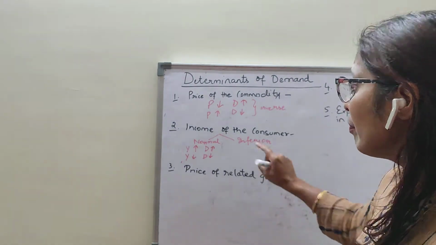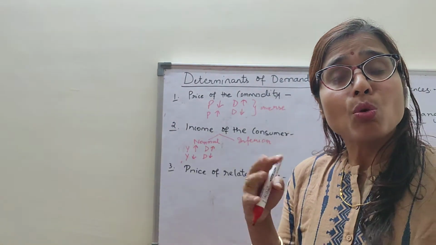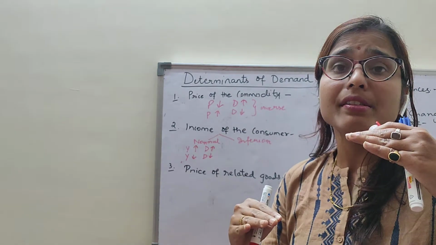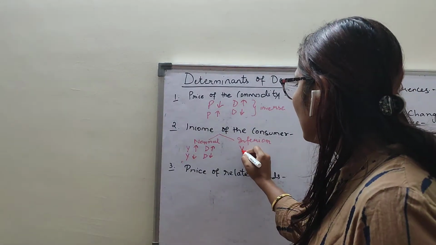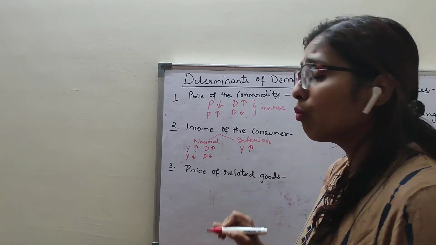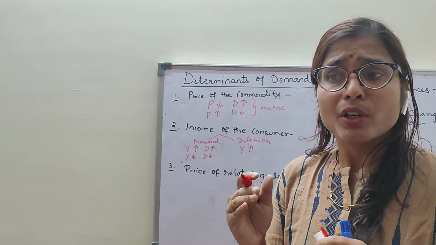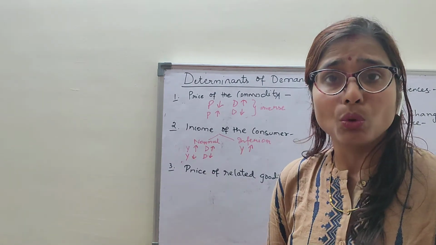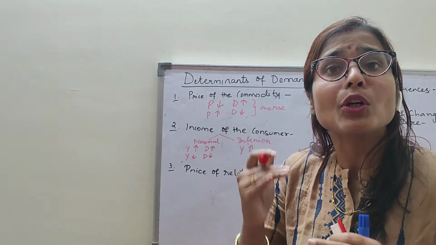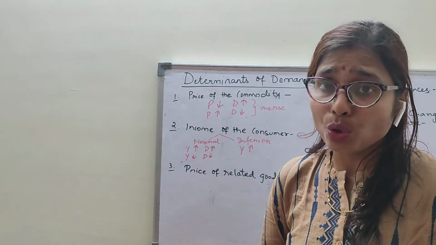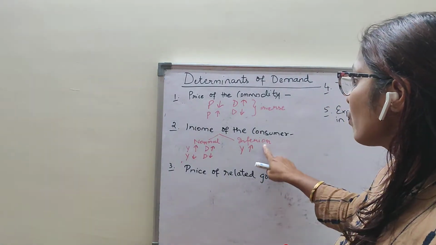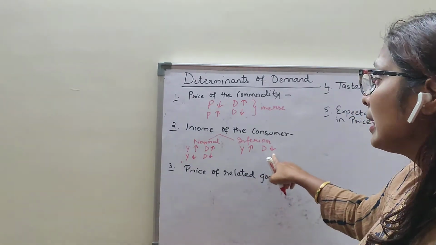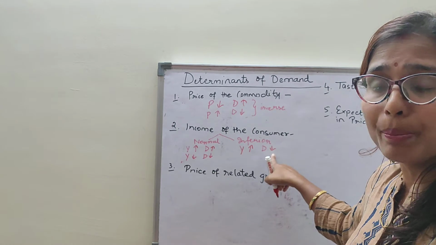Clear? Inferior good. Inferior goods are those goods whose demand decreases with an increase in income. Suppose your income increases. Now what do you do? When your income increases, will you buy beedis? Will you buy a t-shirt from the footpath? No. Why? Because your income increases. Now you can afford to buy from the showroom. So your demand decreases for the inferior good. When your income increases, your demand decreases for the inferior good. That is the cheaper goods.